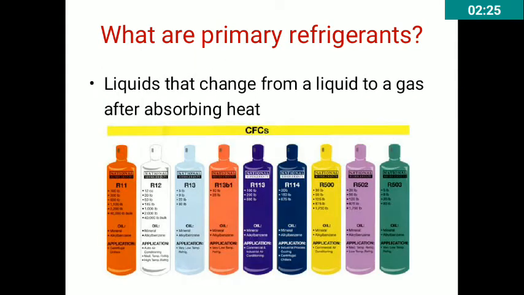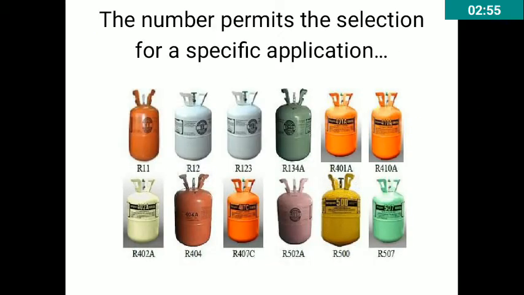Moving to the primary refrigerants. These are those liquids which change their state from liquid to gas after absorbing heat, right? So when they are exposed to heat they change their physical state from liquid to gaseous. In this figure, chlorofluorocarbons have been shown which are used as primary refrigerants. They are available in these forms, and the number used permits the selection for a specific application.